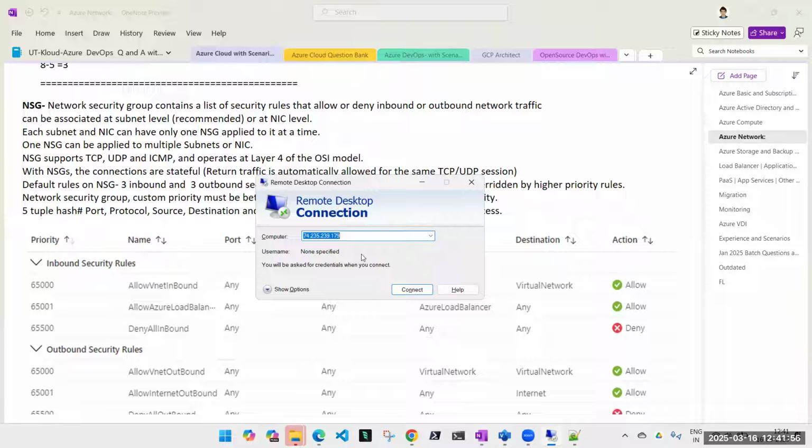Yes. Now, I have hosted a website on that machine, myutkloud.com. I ask you guys to use my IP address, go to your browser and access my website. What kind of transaction is it for my virtual machine? Not for you guys. What kind of traffic is it for my machine? Inbound.